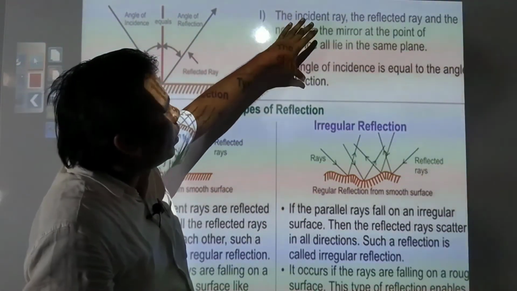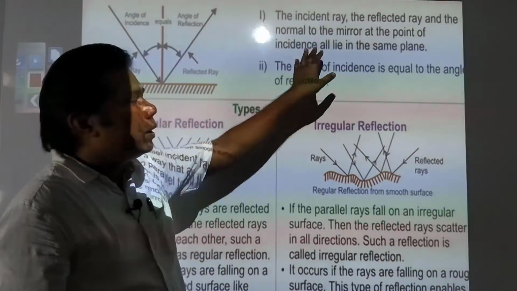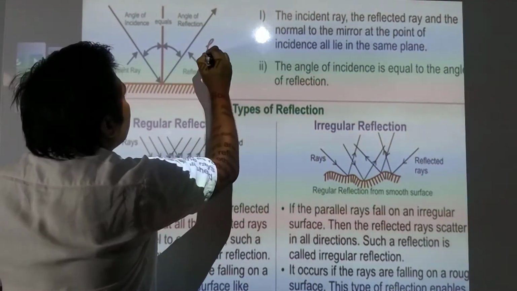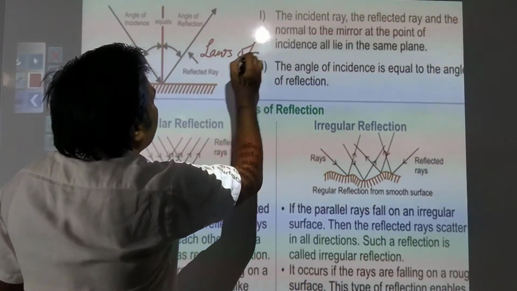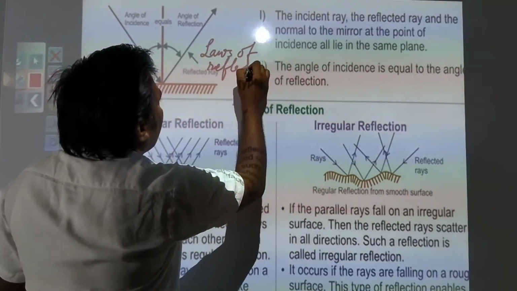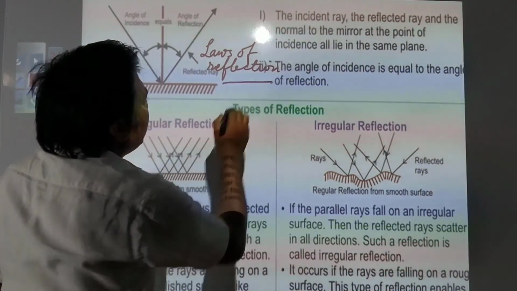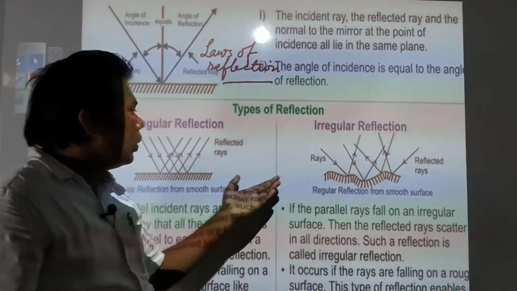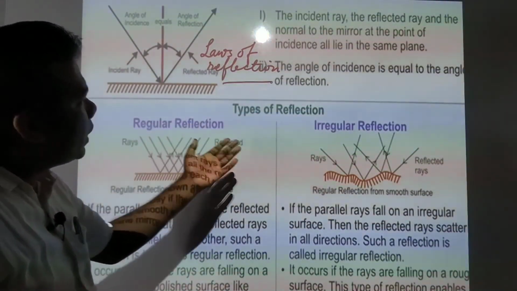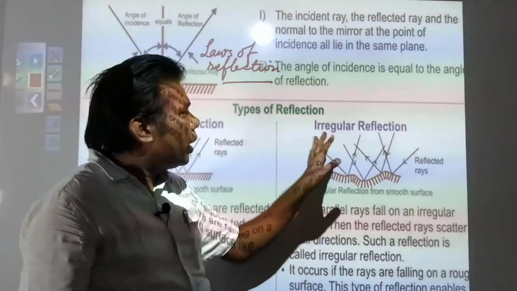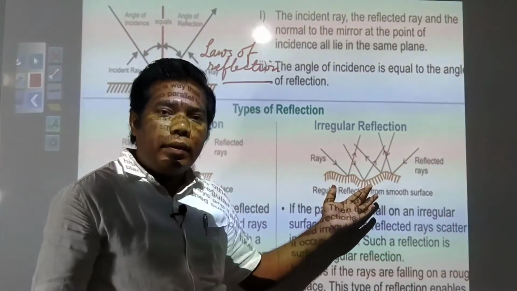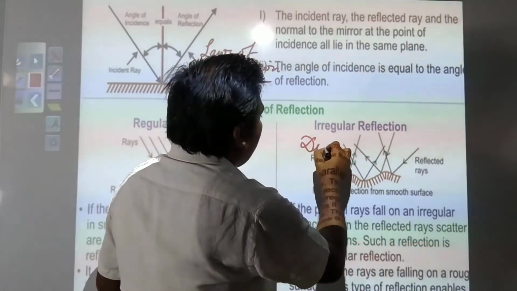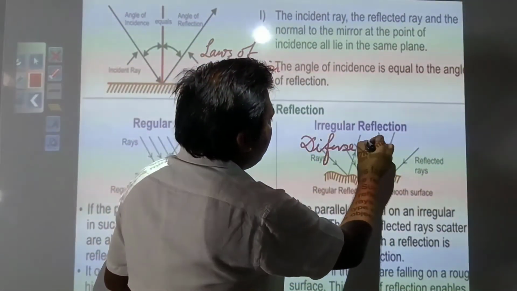These two are called the laws of reflection, that you need to remember. Two types of reflection are there that you need to know. In the book it has been given as regular reflection and diffuse reflection. Irregular reflection is also called diffuse reflection.